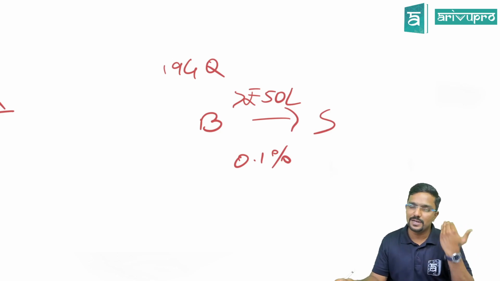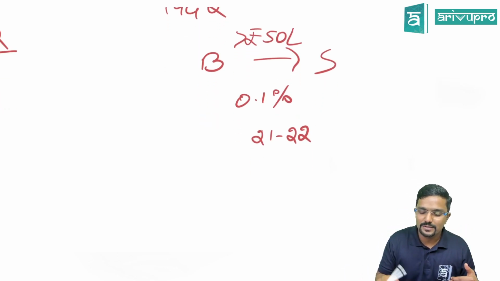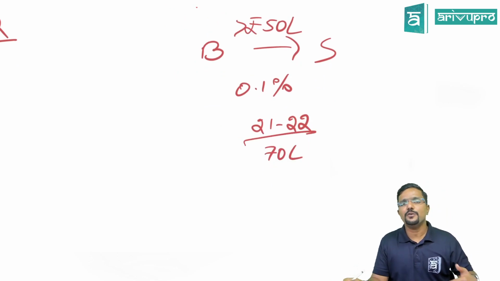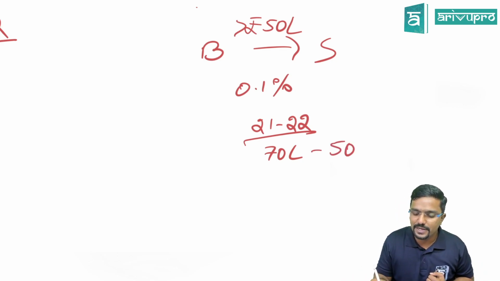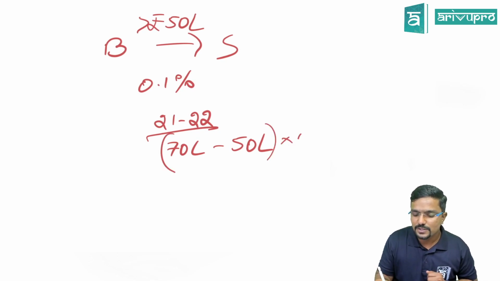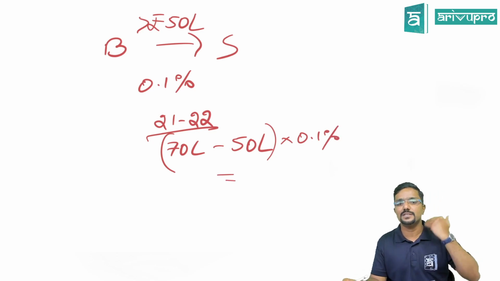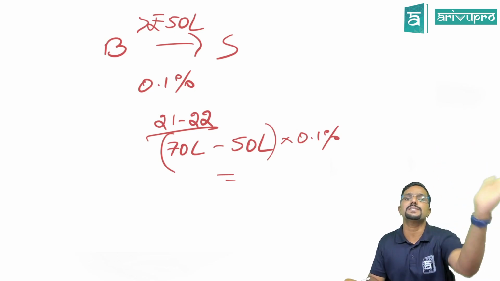For example, assume I am a buyer who has bought goods worth 70 lakh in financial year 21-22 from you. How much TDS do I need to deduct? 70 lakh minus 50 lakh, the 50 lakh being a limit, and on the rest, 0.1%. This is done just to track the transaction. So the buyer would be deducting this much from the seller.